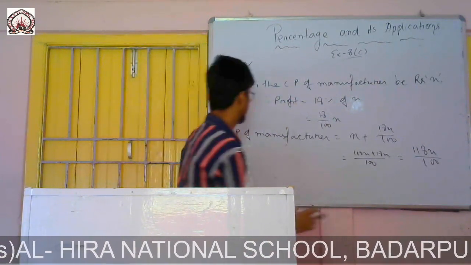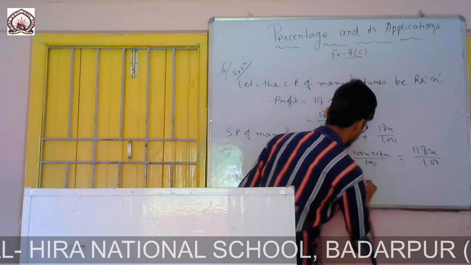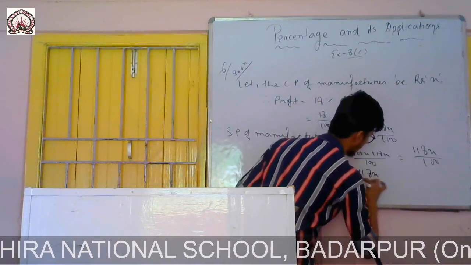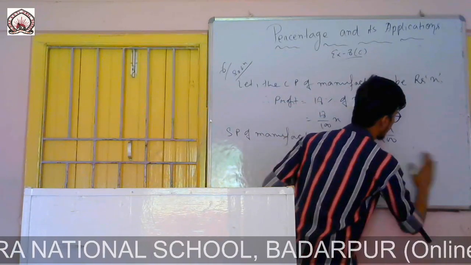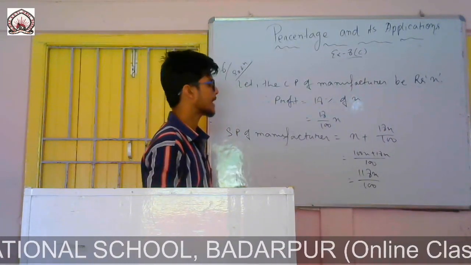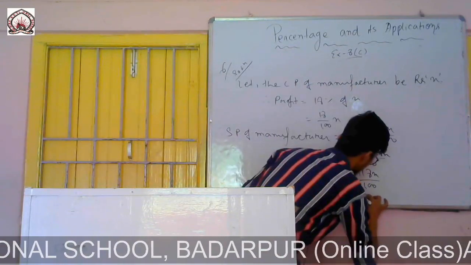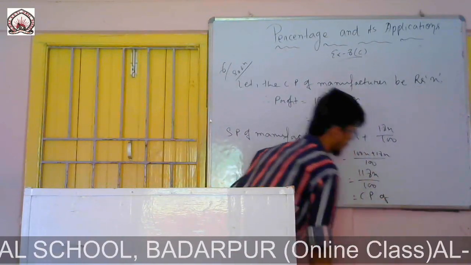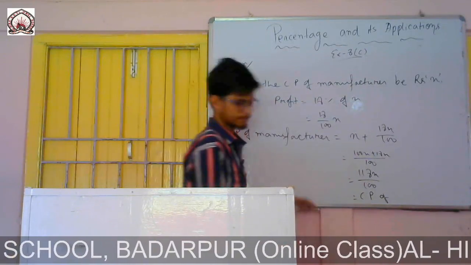Okay, you write it here, 118X by 100. And this price is equal to the SP of manufacturer. The selling price of manufacturer is equal to the cost price of wholesaler.